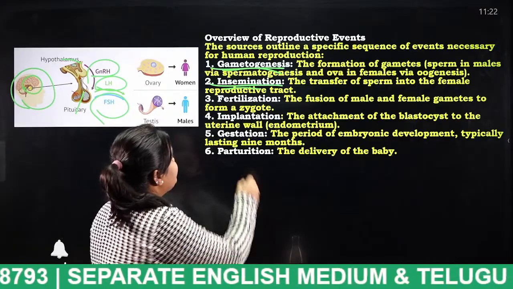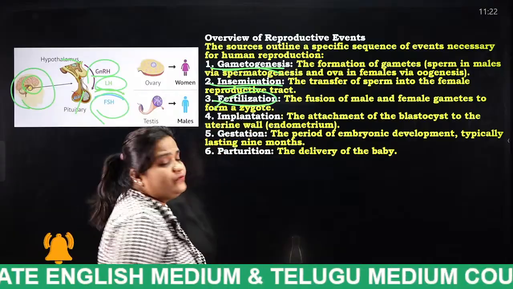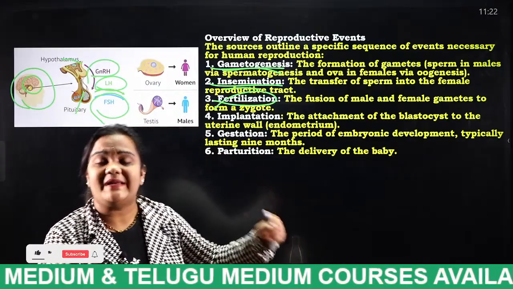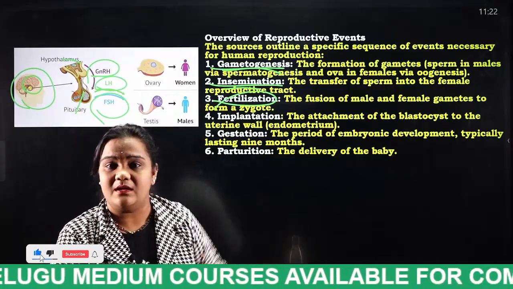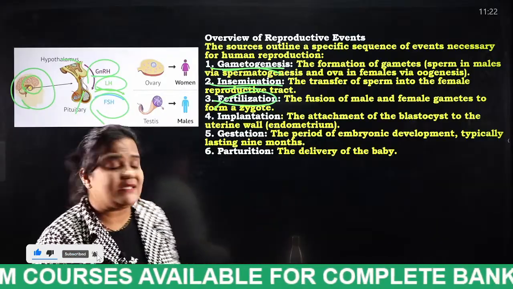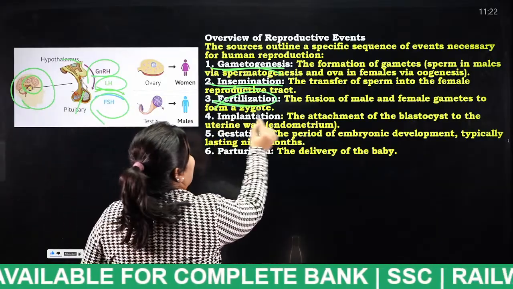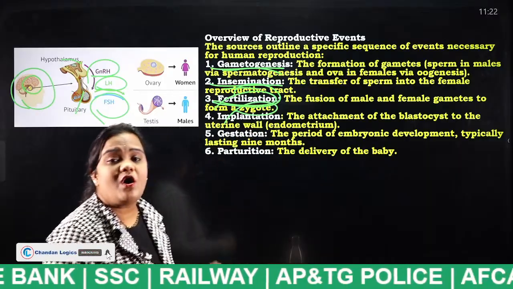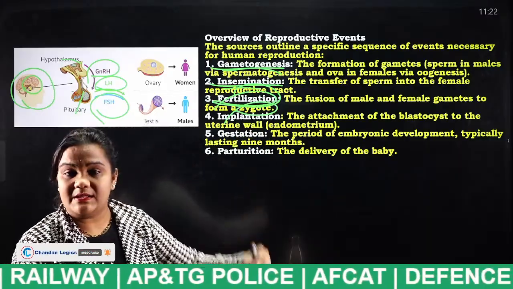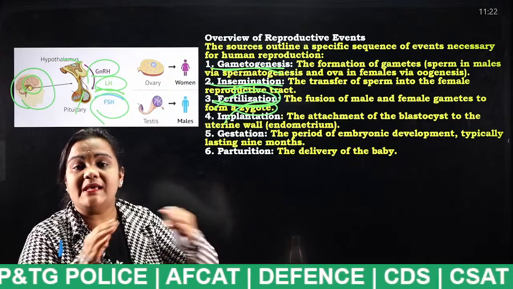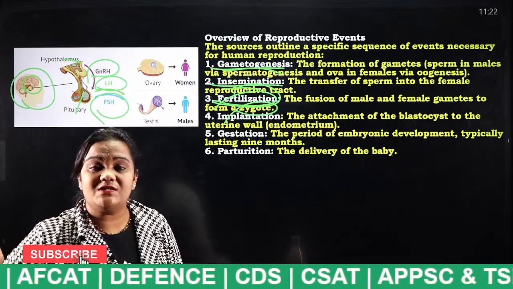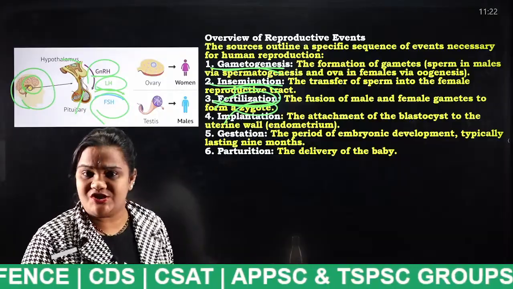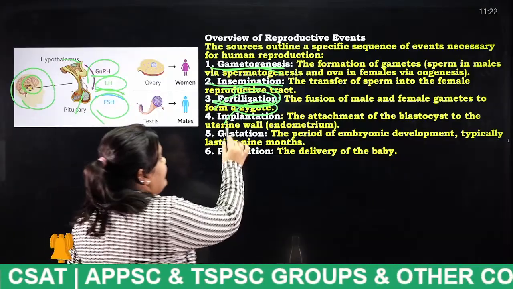And the next thing is fertilization. The fusion of the male and female gamete, nothing but sperm and egg. So this process is what, students? This process is known as fertilization. They together give a zygote. The fusion of sperm and egg together form a zygote, and that process is known as what, students? Fertilization. And the next, implantation.